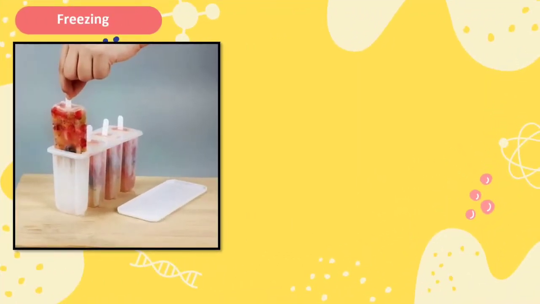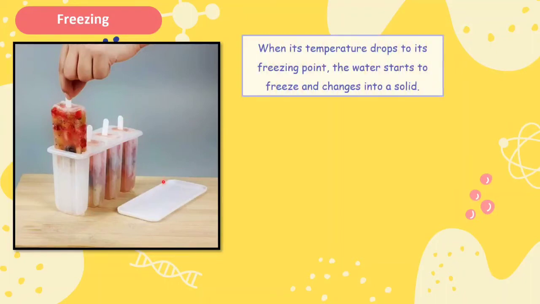Next is freezing. I pour some flavored water into molds and leave them in a freezer. After some time, the flavored water freezes and I get ice lollies here. What happened? I will tell you the process. When the flavored water in the molds is placed in the freezer, it loses heat in the colder surroundings in the freezer and cools down. When its temperature drops to its freezing point, it starts to freeze and changes into a solid.